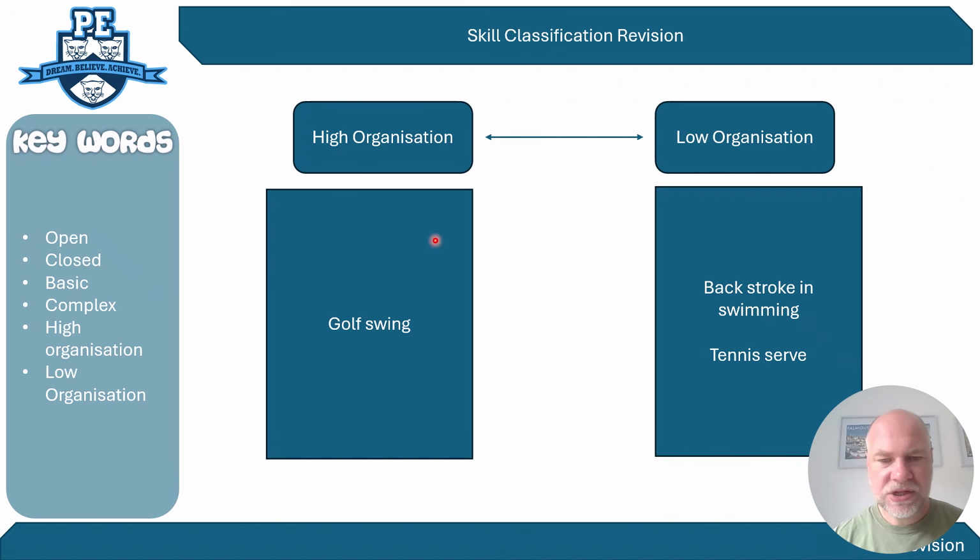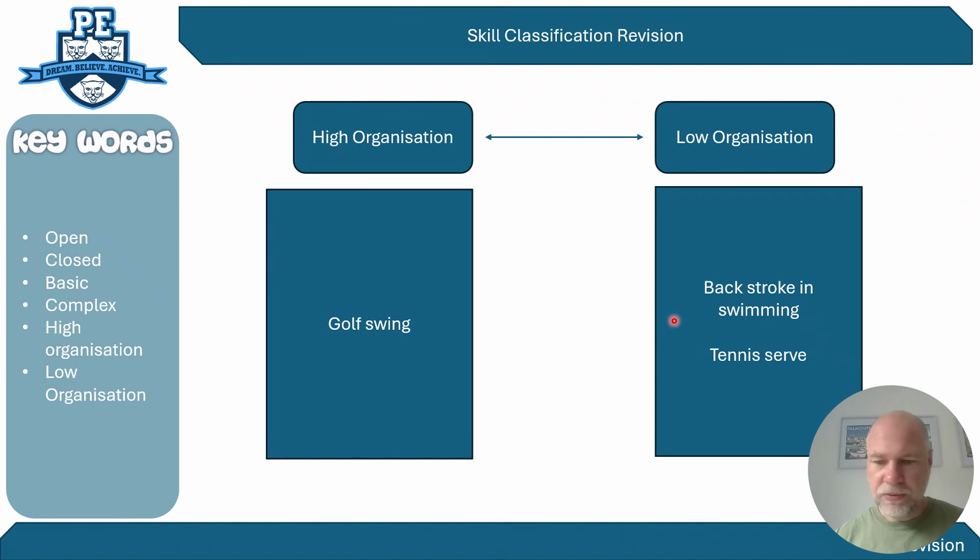So high organisation, the only real example the exam board have given before is a golf swing. But think of a skill that's very fast and very rapid. If you have to give your own example, think golf swing. In a low organisational skill, the typical way is to think, can a skill be broken down into steps? So in backstroke swimming, you'd be using a float to work on the kicking action. Then you might work on the arm action, not focusing on your feet, and then you put them together.